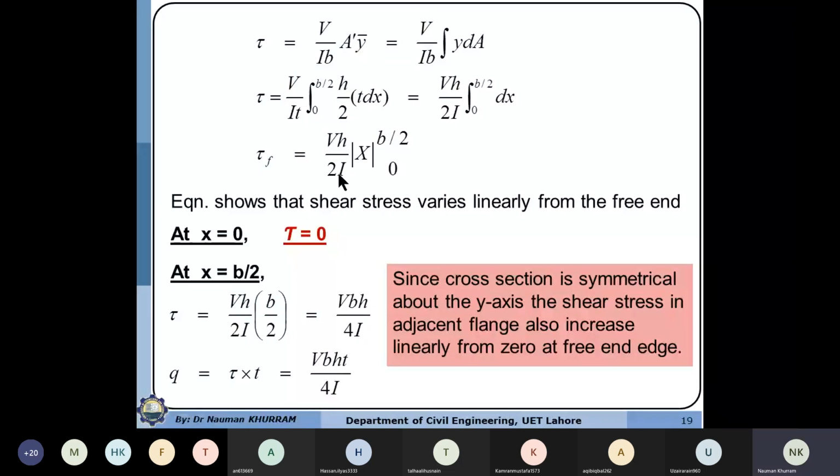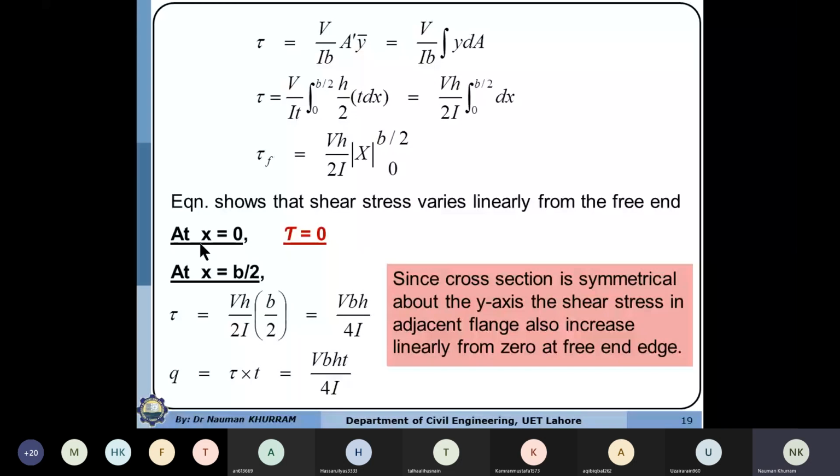So this equation shows that the distribution or variation of the shear flow is a single degree or linear function of the x value, because x has power 1. So shear stress or shear flow increases linearly with the increase of x from the free end tip to the junction, and the magnitude can be determined by substituting the limit values.